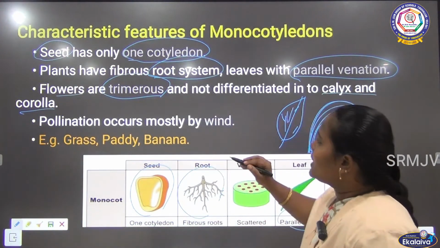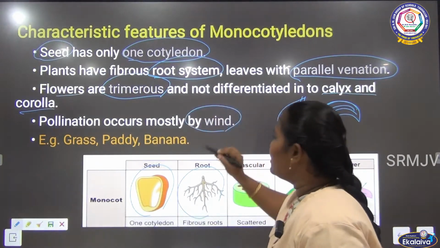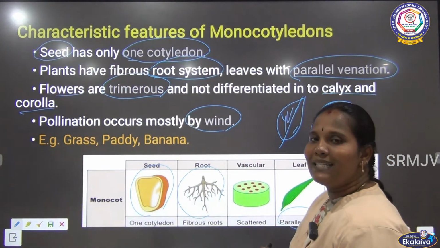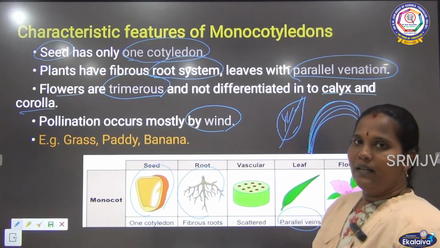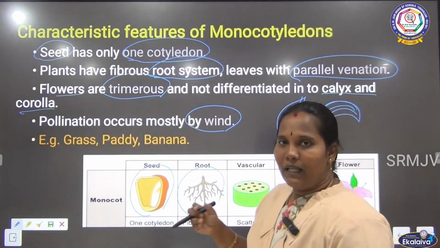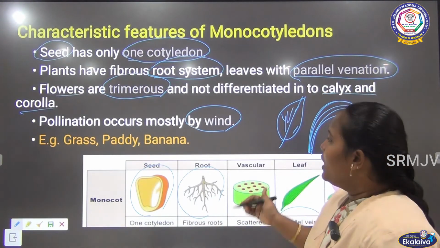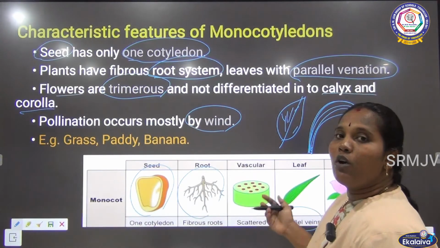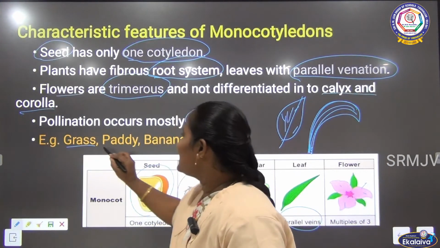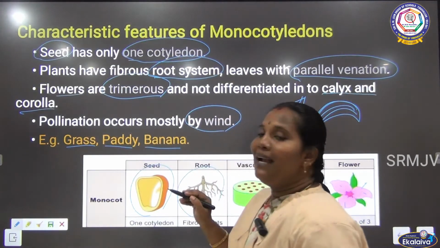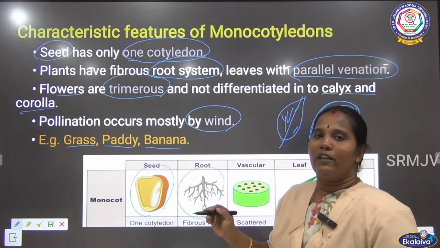This fertilization happens with the help of the wind. Mostly the monocot plants have wind pollination. The wind helps this pollination process happen. Okay, and what are the examples for these monocot plants? We can say grass, paddy, banana; plants like these are examples for the monocot.